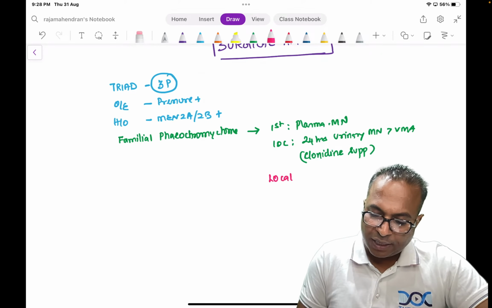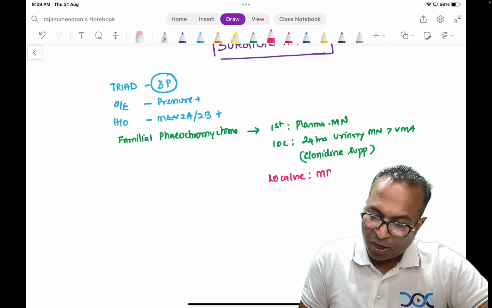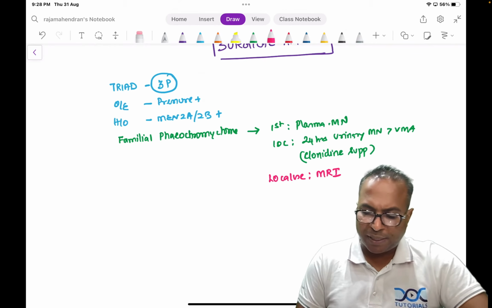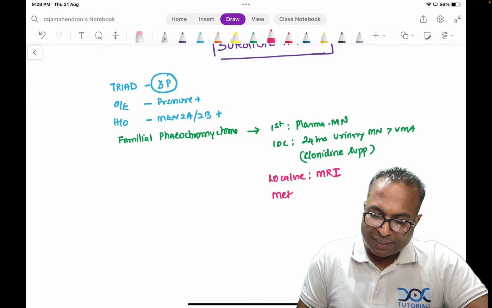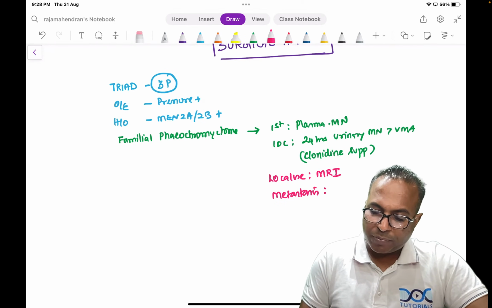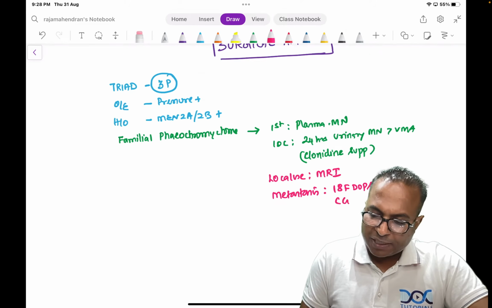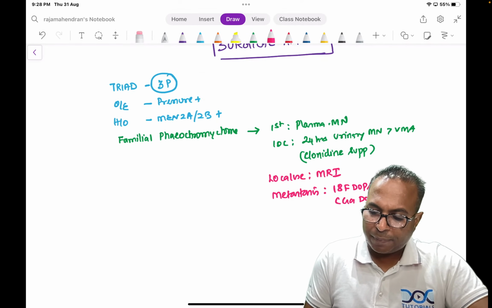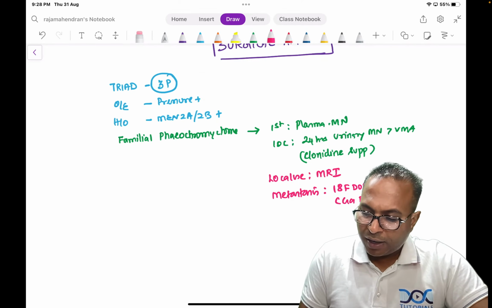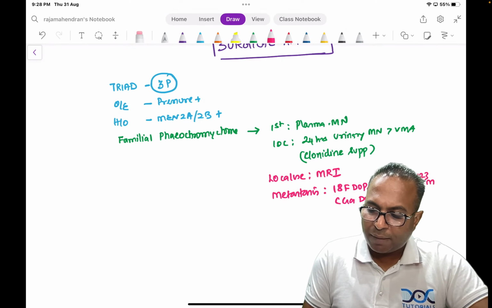To localize, the investigation of choice is MRI showing the Swiss cheese pattern. Metastasis is diagnosed with iodine 123 MIBG, which is now replaced with 18F DOPA, which is further replaced by gallium dotatate, which is better than the iodine 123 MIBG scan.